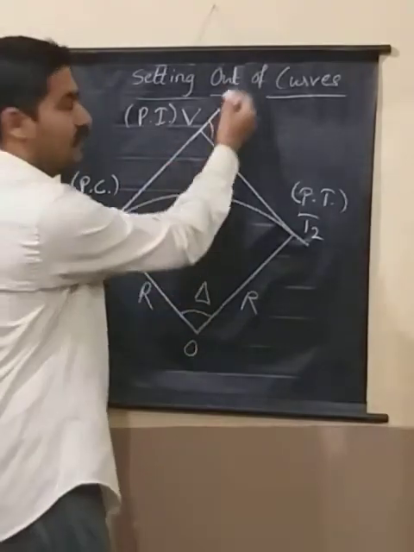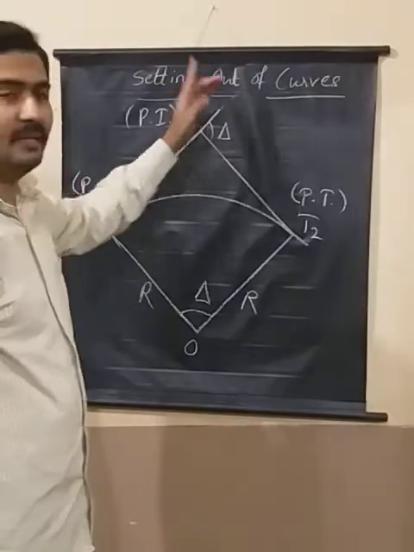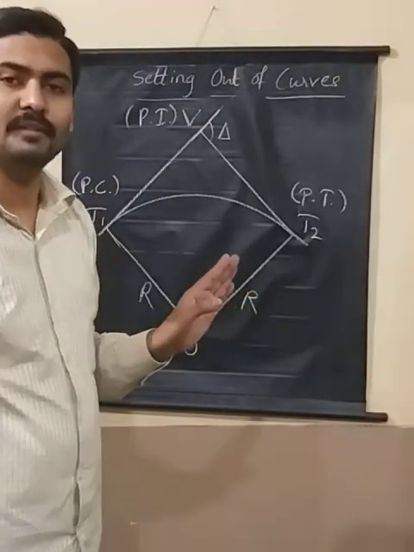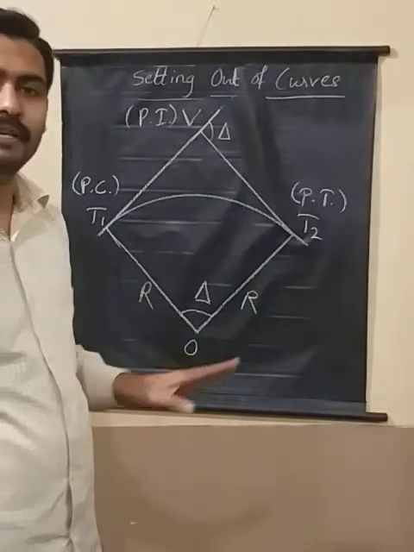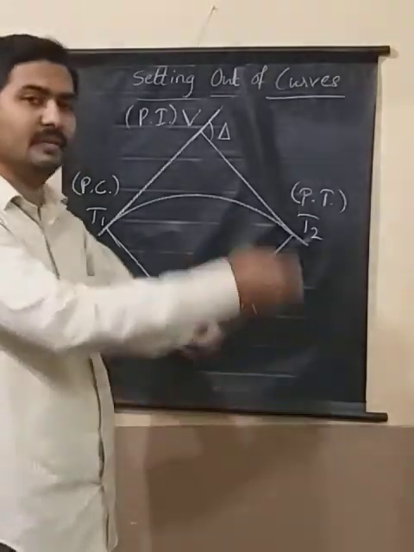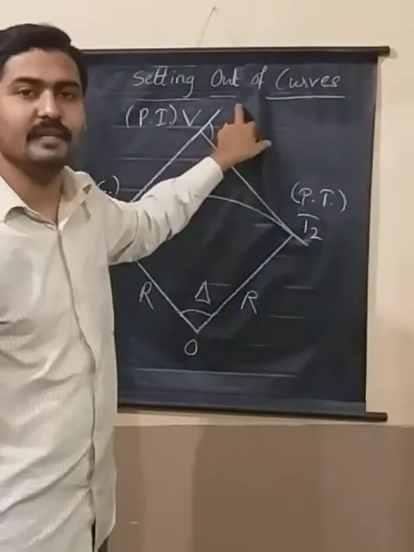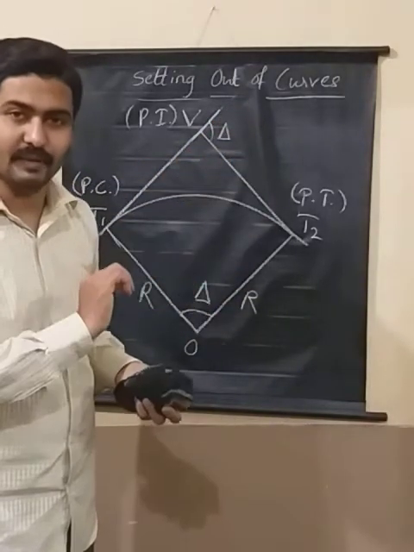Once you plunge the telescope, your line of sight becomes this, right? And the angle will remain 0 degree, 0 minutes and 0 seconds because you have not touched the lower plate or the upper plate. Horizontal plates are restricted, so only vertical movement of the telescope is allowed. So the angle remains 0 degree, 0 minutes and 0 seconds. Now unclamp the upper plate.